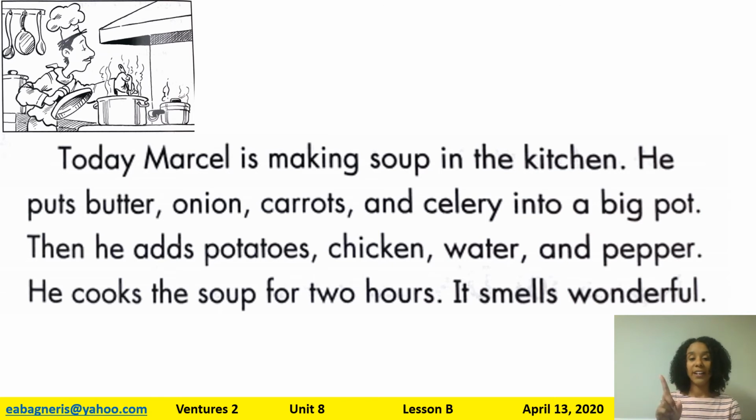He puts butter, onion, carrots, and celery into a big pot. Then he adds potatoes, chicken, water, and pepper. He cooks the soup for 2 hours. It smells wonderful.